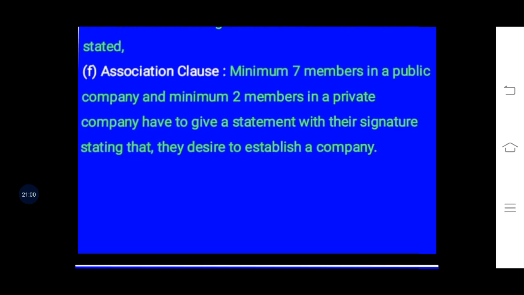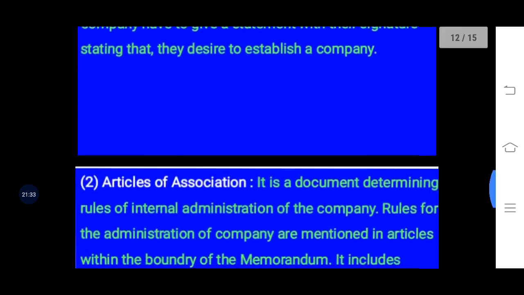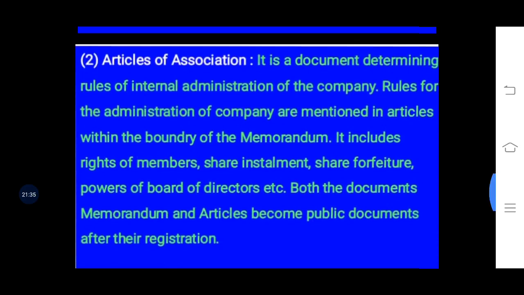That is also arranged by promoters, and they will sign before the registrar of companies and give their consent that they will be members of that particular company. And mostly promoters or these beginning members are appointed as directors of that company. So in this way, consent is taken of those minimum members which are required for the commencement of the company.